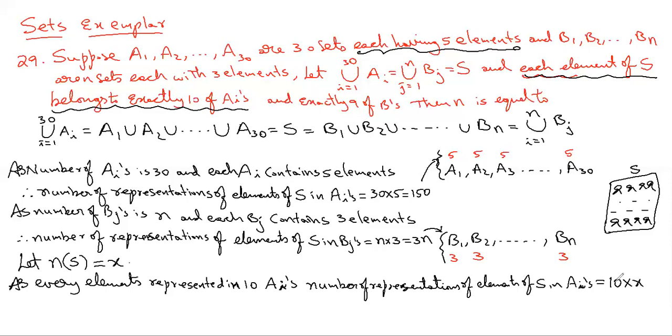10x, right? Yes, 10x. Now, the 10x must be equal to 150. That implies x is equal to 15. That means there are 15 students, the 15 elements in X. Yes, but that is not the question asked. We got that 15, so using that you can find the n value.